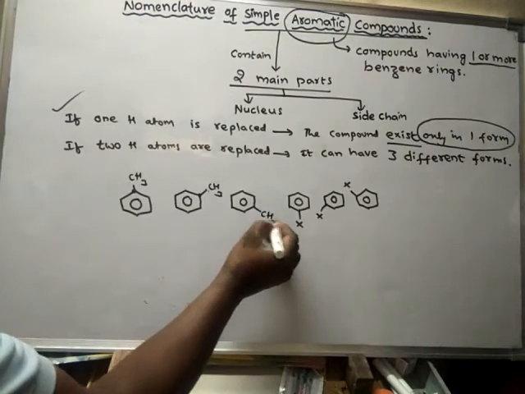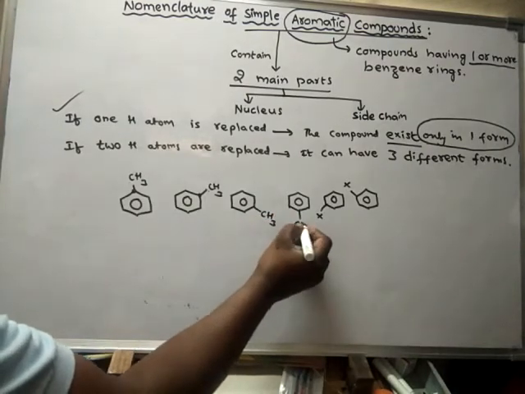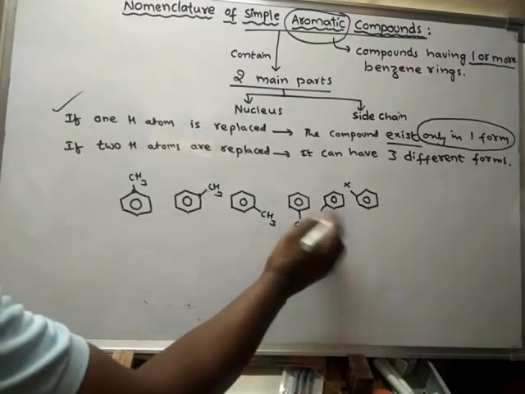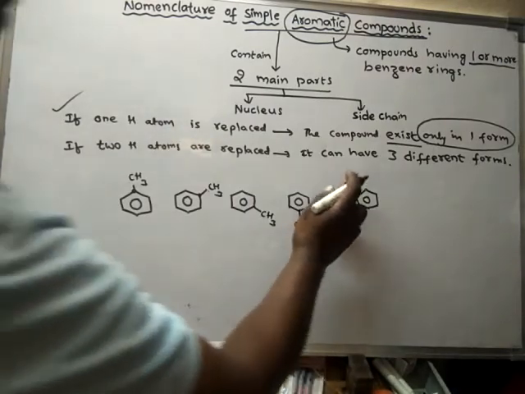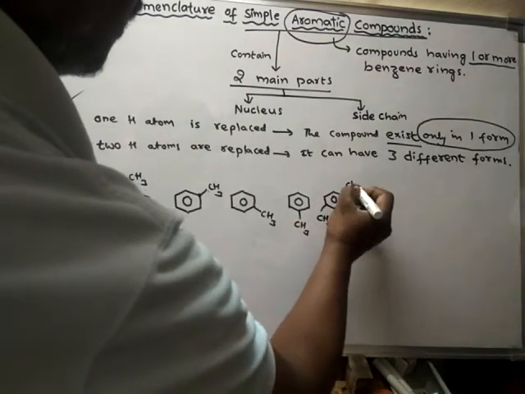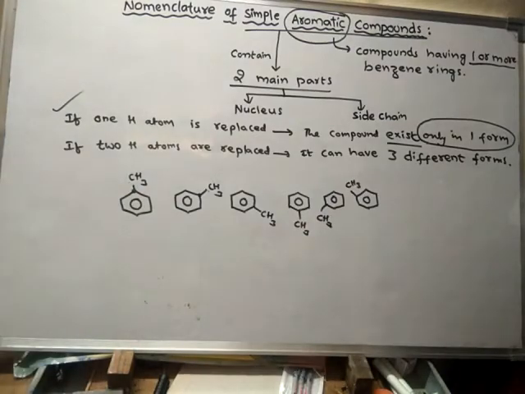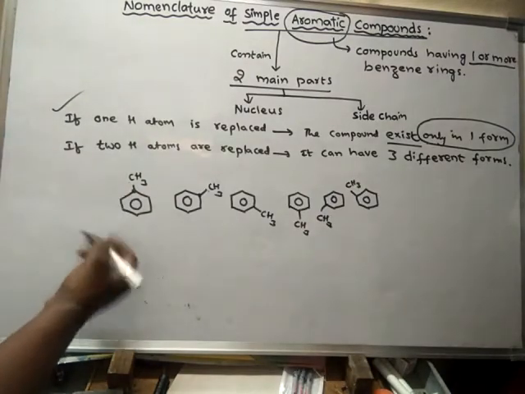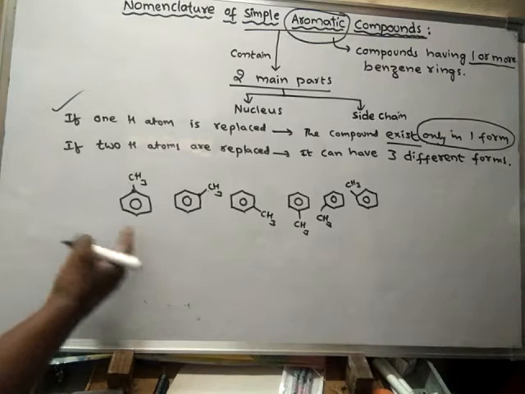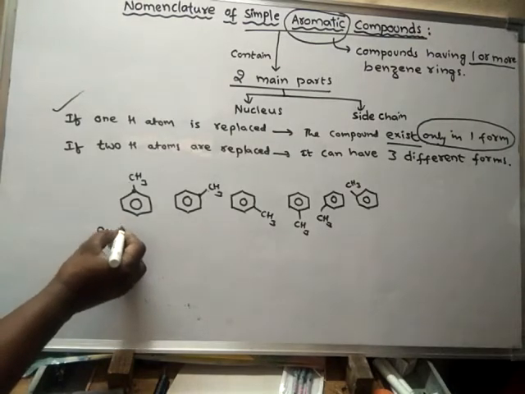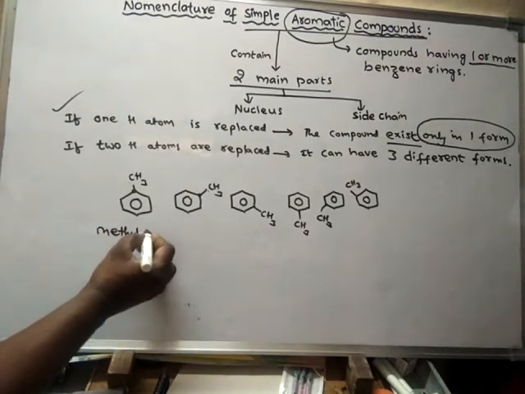If it is a methyl group, the simple group I am using here, that means the hydrogen is replaced by a methyl group. Now it is called toluene, or else methyl benzene.